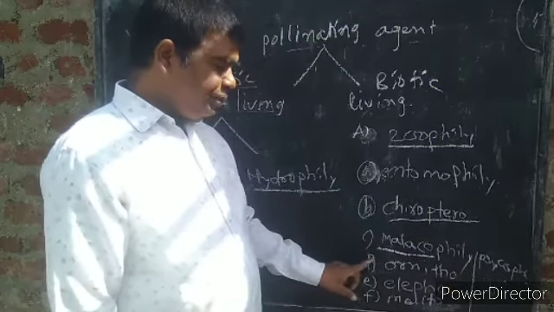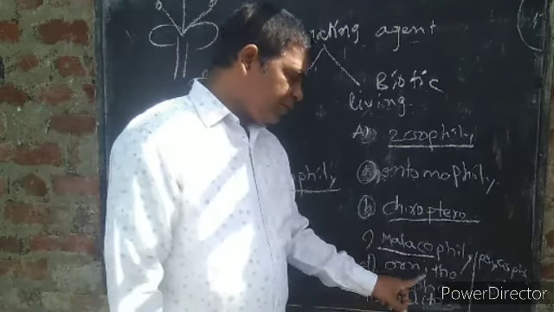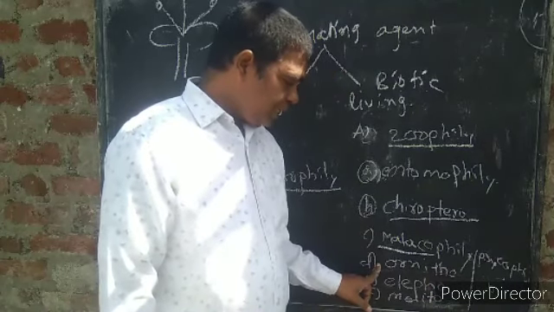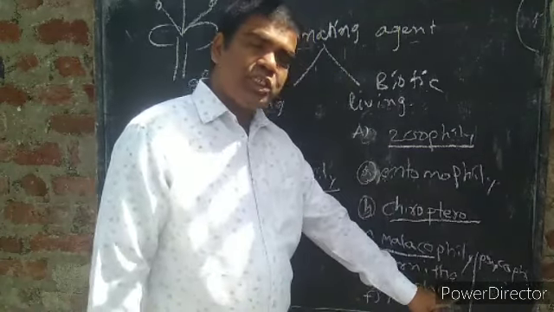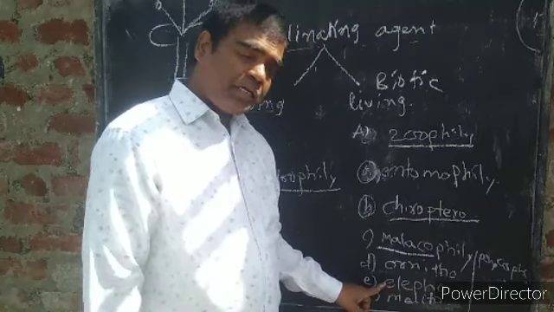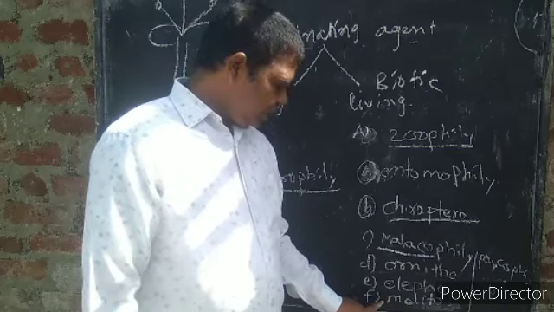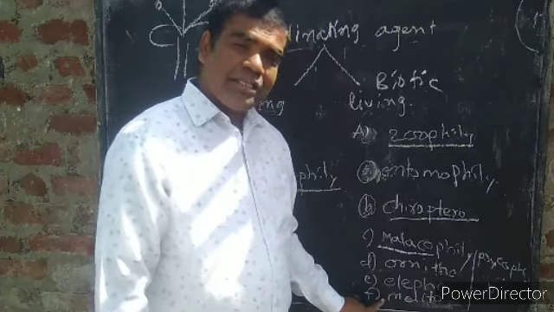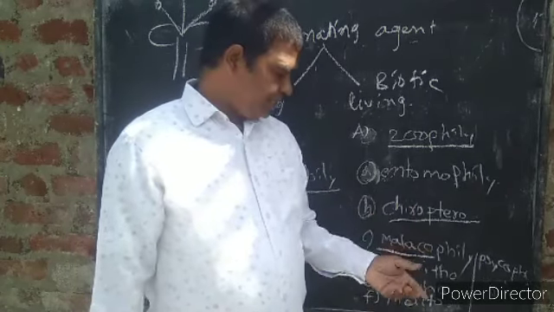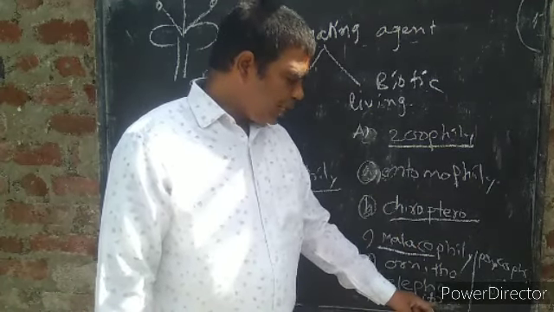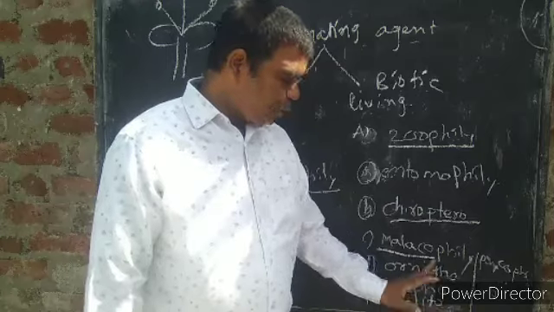If the pollination takes place with the help of birds, it is called ornithophily. If it takes place by elephants, it is called elephantophily. If it takes place by honeybees, it is called melittophily.